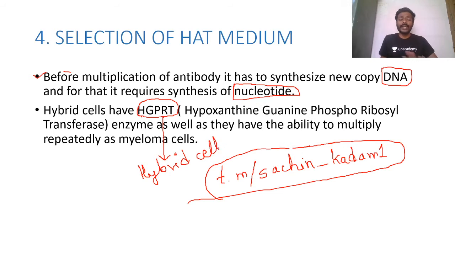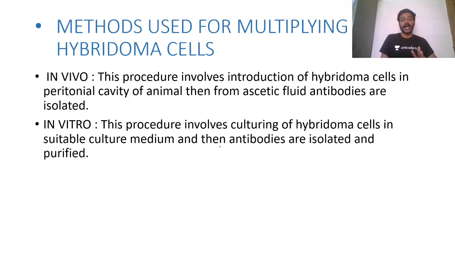So technicalities in this slide, there is nothing important, okay. I am just explaining it step by step. So what we did, we isolated B cell, we isolated myeloma cell, we fused them, and now we will start multiplication of these hybrid cells to produce monoclonal antibodies. Fine. Now for multiplication we use two methods.